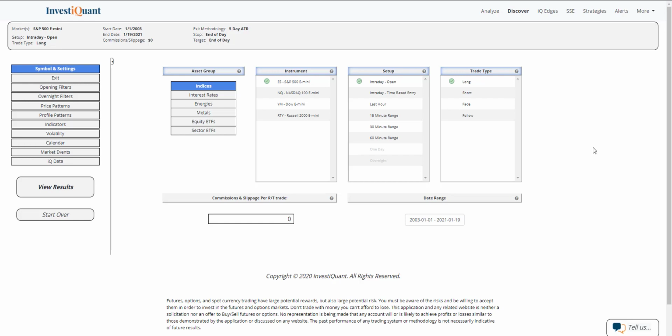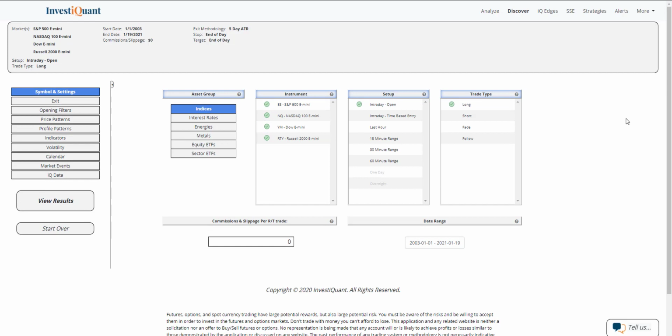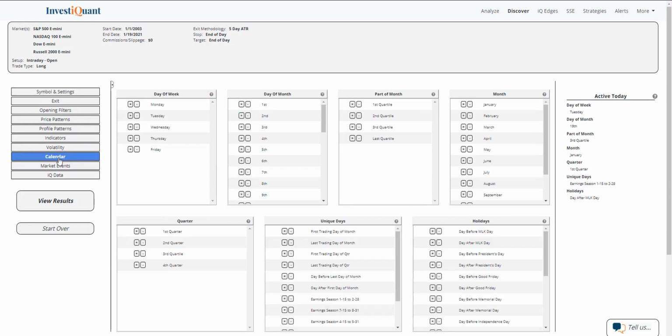So let me go ahead and set this up in Discover. We'll look at all four instruments, and we're going to keep this as a pretty simple seasonality-like study. So I'm just going to have it set up as entering long at the open, and I'm not going to add any other additional context to this. I'm just going to go into this calendar section, and I am going to say that today is the day after MLK Day. So I can go into the holidays category here. It's the second option. Hit equals next to that. I can also grab it right over from the active today section, which tells you all the things that are true for today. But I've got it added to this simple test. Now I can click view results.